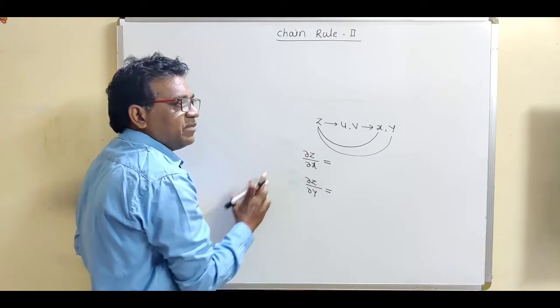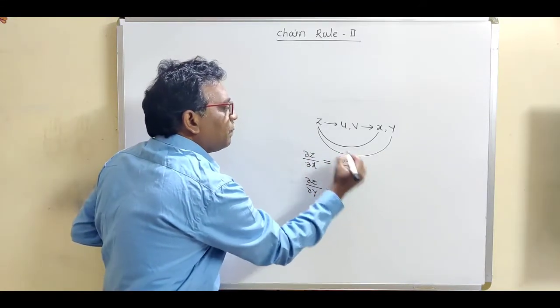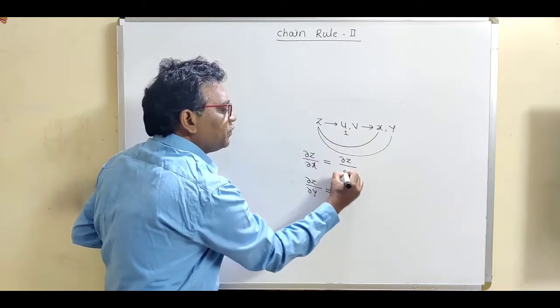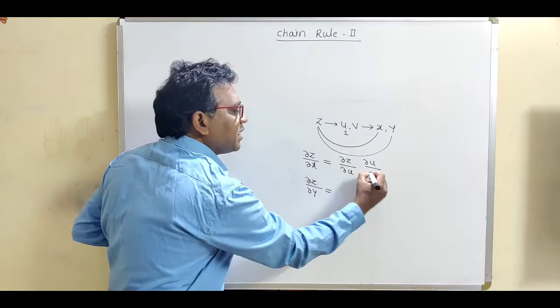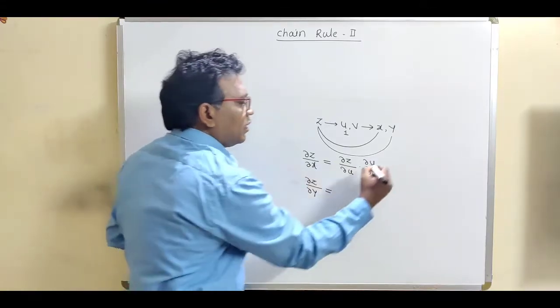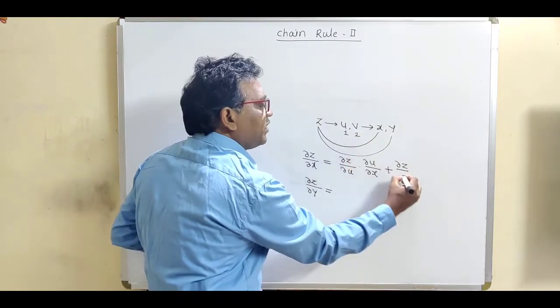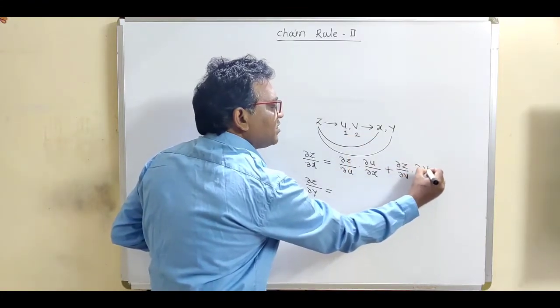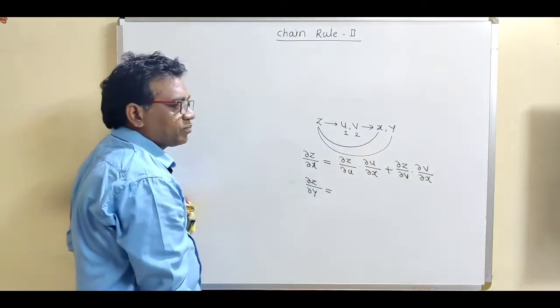Chain rule is given by: this is the first term, del z by the first variable u, cross del u divided by the same term which is del x, plus del z by the second variable v, cross del v divided by the same term which is del x.